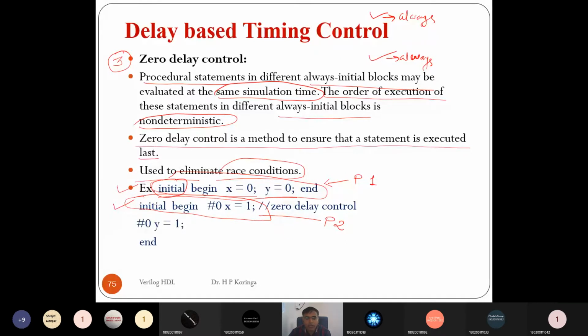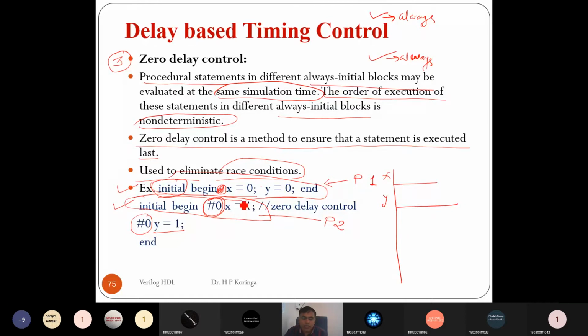As we know, all the procedural blocks run at zero simulation time, right? So in the second procedural block we have used #0 x is equal to 1 and #0 y is equal to 1. So that means at the 0 time unit, first it assigned x to 0, and y is also equal to 0. So first it runs the statements which do not have a specified delay. In the first procedural block there is no specified delay, and in the second procedural block we have specified the delay as #0. 0 means there is 0 delay, right?